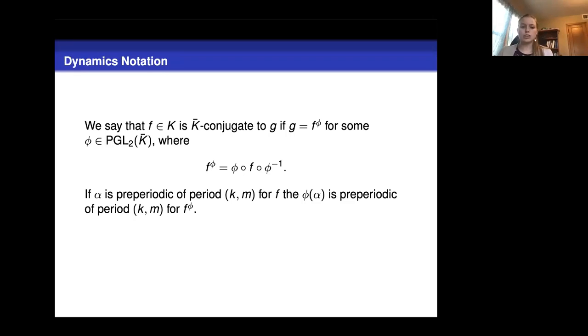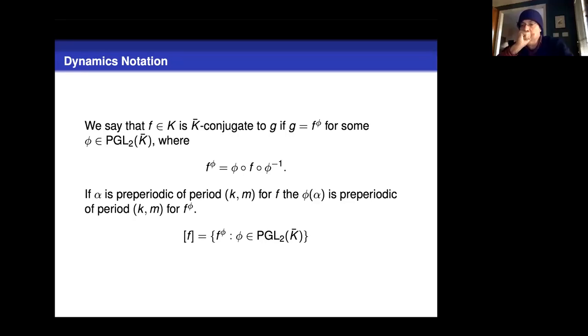This conjugation works really well with the iteration of these points. If we have a point that is pre-periodic of a given period for a map F, then its image under this map in PGL2 is also pre-periodic of the same period for any of the conjugate maps. So if we want to describe the dynamics of a certain map, we might want to do so up to conjugation, and so we're just going to consider these conjugacy classes of rational maps.